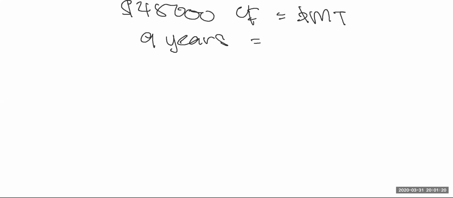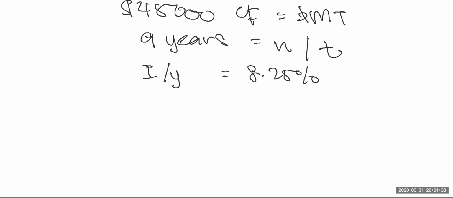So this one will be known as your period, N, or also as time, T. Next information given to you is the interest per year, which is 8.25%. This could also be known as R, interest rate.